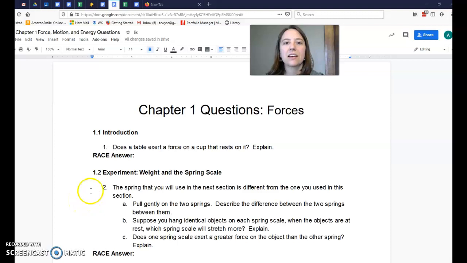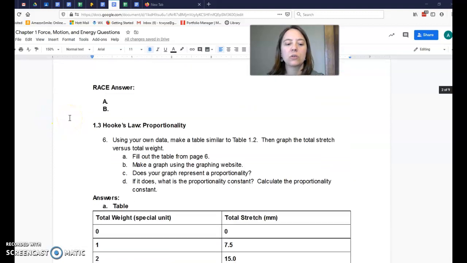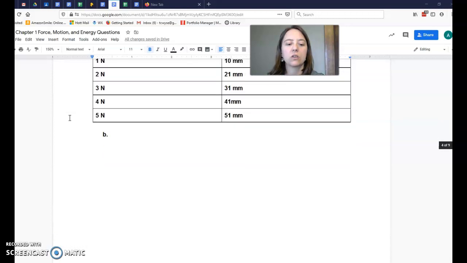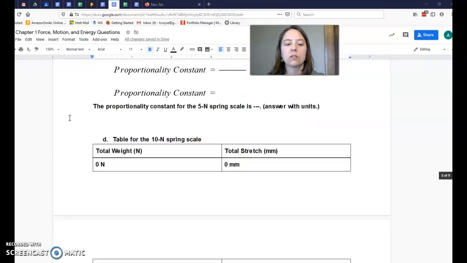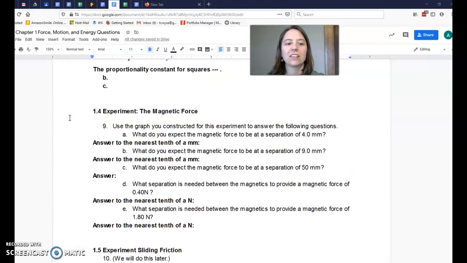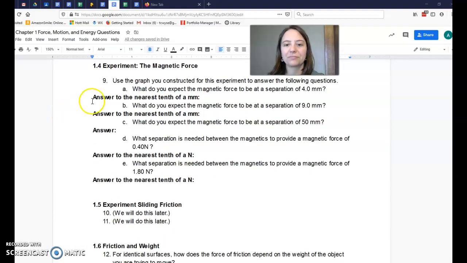So please find your Chapter 1 questions. We're going to be working on the questions that go with 1.4 today. And then when you get those opened up, scroll all the way down through 1.2, 1.1, 1.3, that's a long one, to 1.4, right there, number 9.